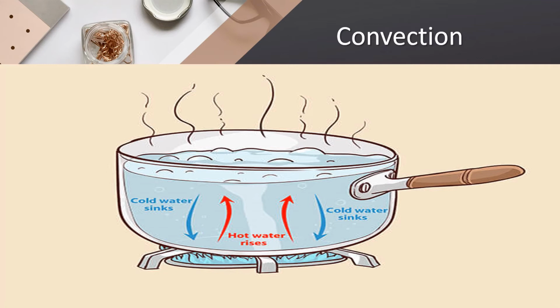The hot water will move up and cold water moves down, and again if you are heating, the cold water at the bottom will become hot and rise up, and the hot water at the top becomes cooler and sinks down. Likewise it is a cycle. First of all, hot water will be at the top. Why? Hot water has less density. And then cold water sinks in water. So it is just because of convection currents.